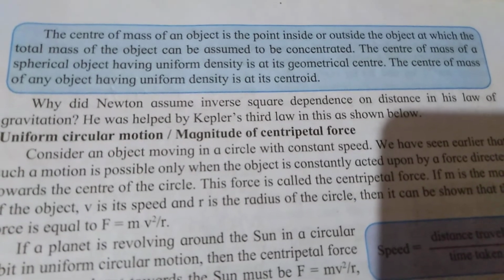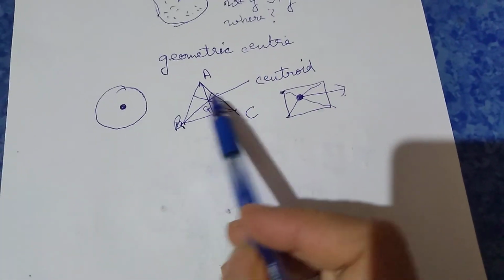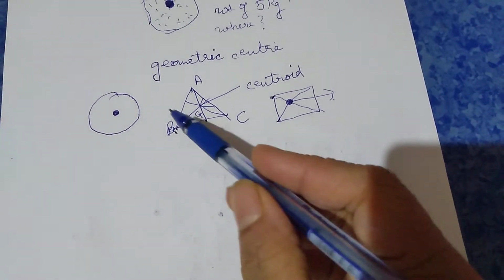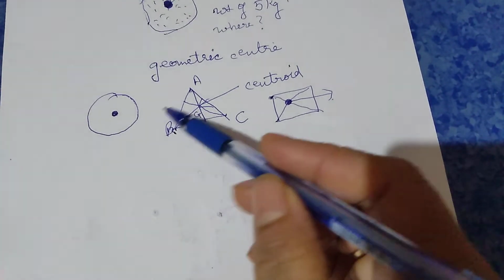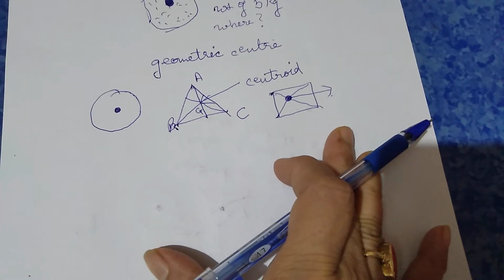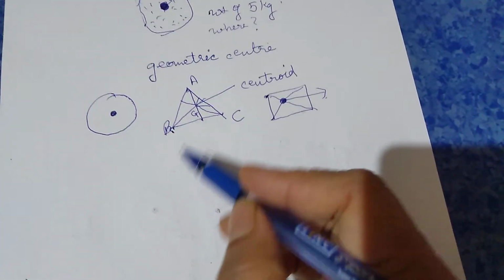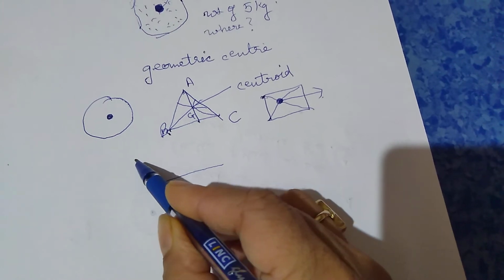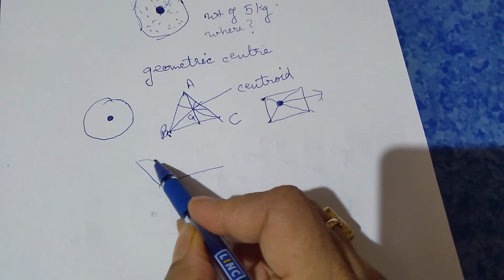Now it is written that this center of mass can be inside or outside. What do you mean by this? Here we have seen that it is all inside. Now when I say outside, you must remember when you were drawing the medians of an obtuse angle triangle, during that time the centroid was somewhere outside the triangle.